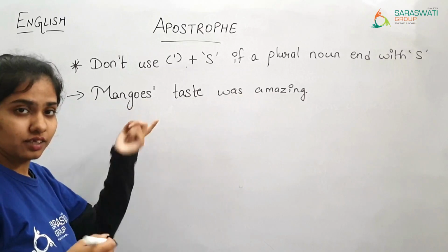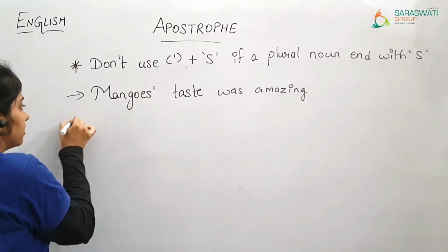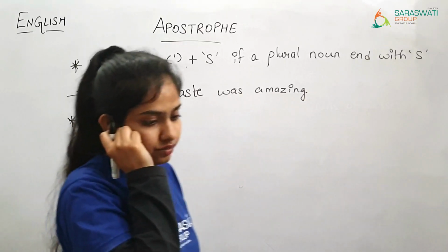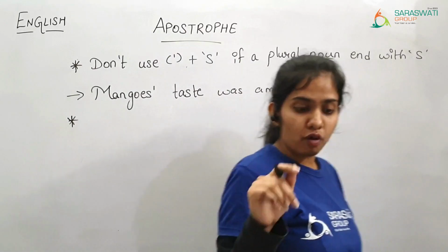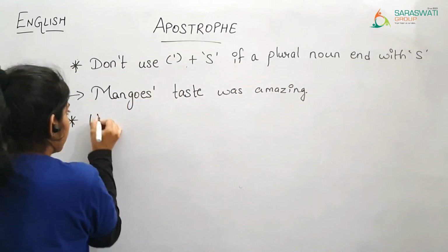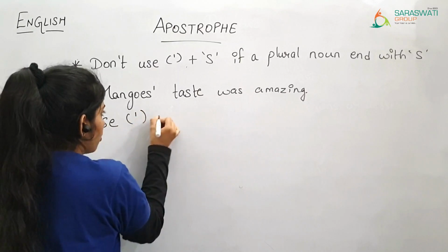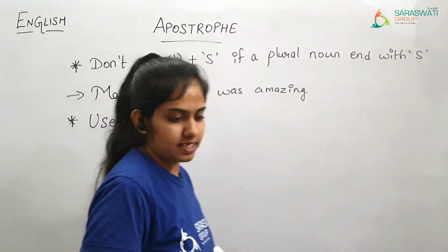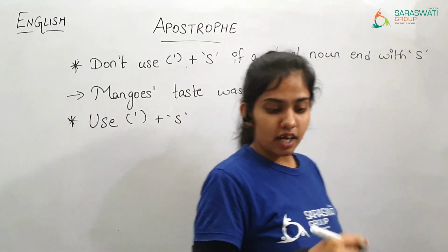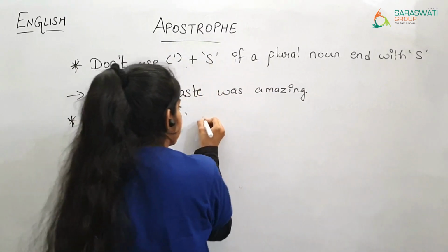Then our fourth rule is: use apostrophe plus s if plural nouns don't end in s.